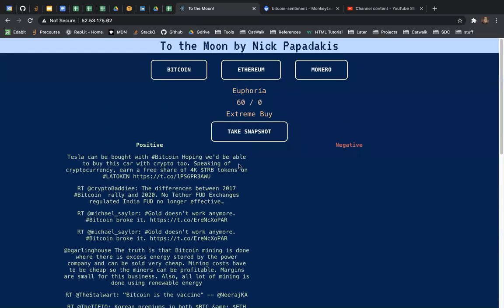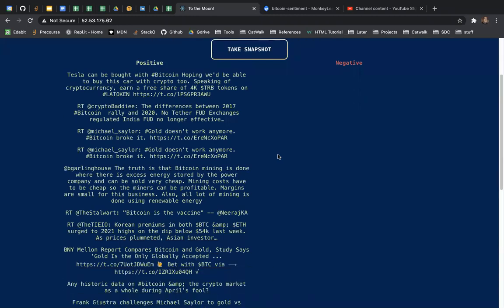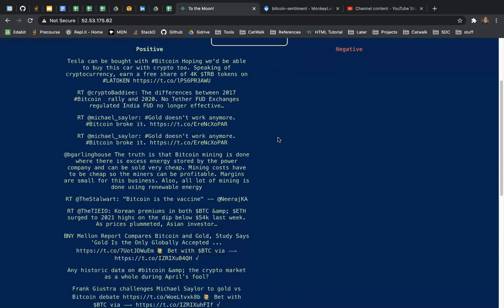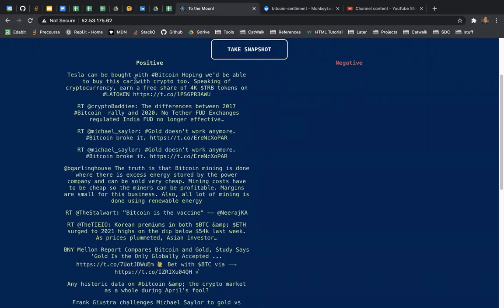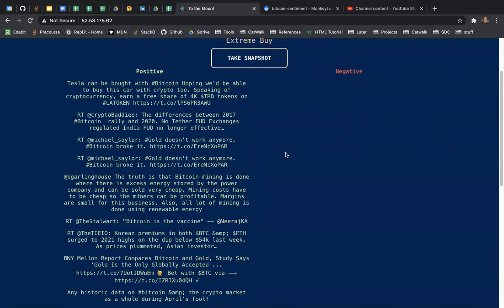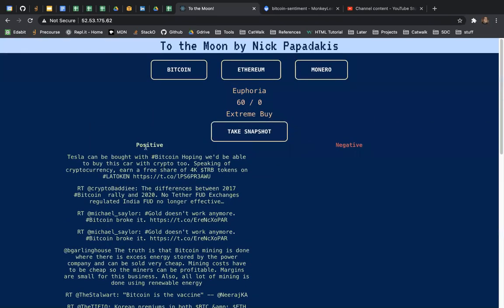So we're going to see a list of top 20 tweets. For a user, this can serve as a sort of news digest. Of course, not all tweets are created equal, but even in testing this app, I did learn a few things that were going on from looking at the tweet feed. Top 20 positive, top 20 negative over here, which I can't quite demonstrate because there are very few negative tweets right now. It's kind of the sentiment right now, as the asset is close to an all-time high.